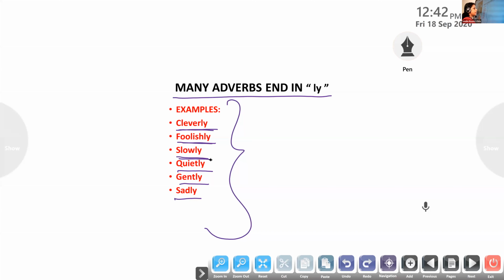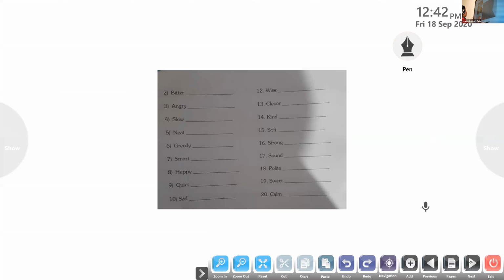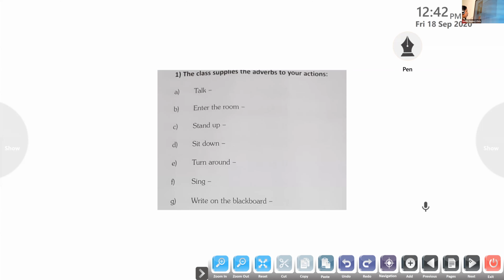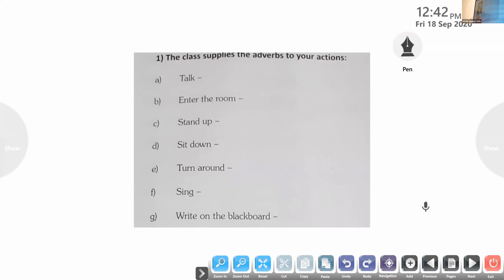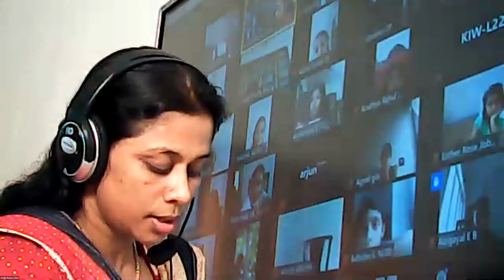Okay, so there is an exercise for you. We have already finished with this exercise. Have you all finished with this exercise, children? Have you all completed this exercise? Now we are moving on to the next exercise, which is there on your page. Before that, I'm going to wait. I wanted to ask you to do an exercise. All of you take page number 22.